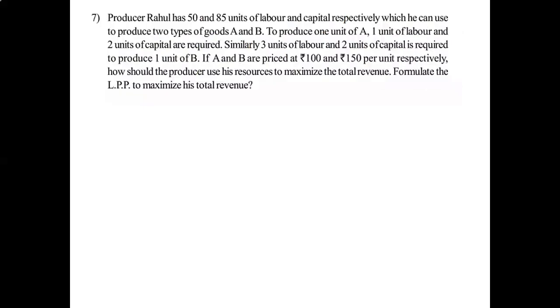Next, producer Rahul has 50 and 80 units of labor and capital respectively, which he can use to produce two types of goods A and B. To produce 1 unit of A, 1 unit of labor and 2 units of capital are required. Similarly, 3 units of labor and 2 units of capital are required to produce 1 unit of B. If A and B are priced at rupees 100 and rupees 150 per unit respectively, how should the producer use his resources to maximize the total revenue? Formulate the LPP to maximize his total revenue.